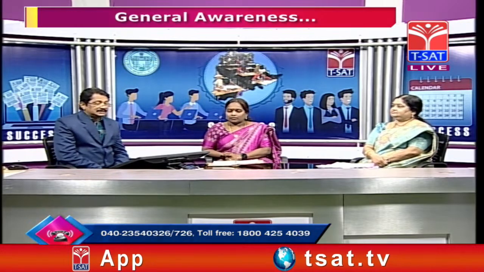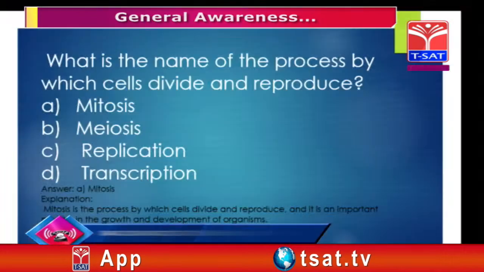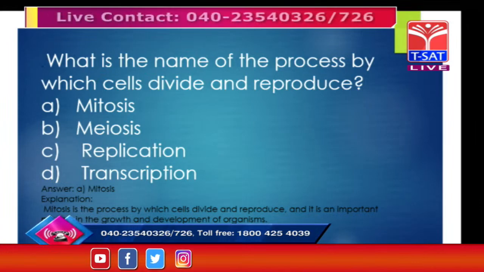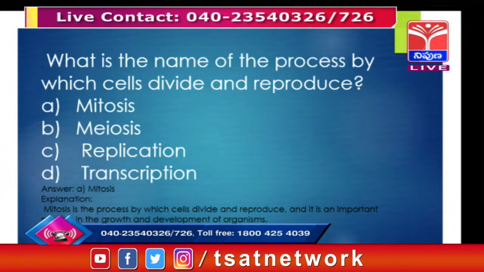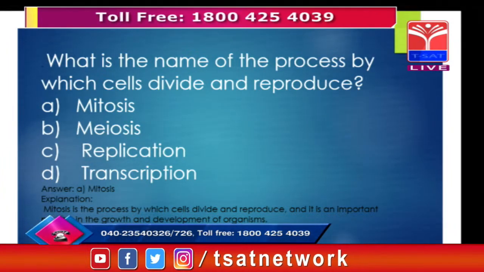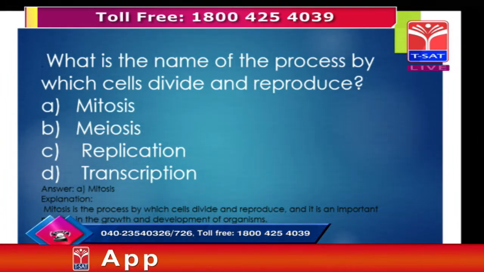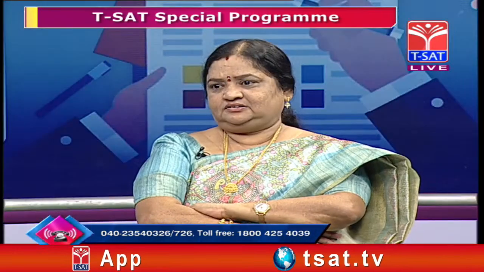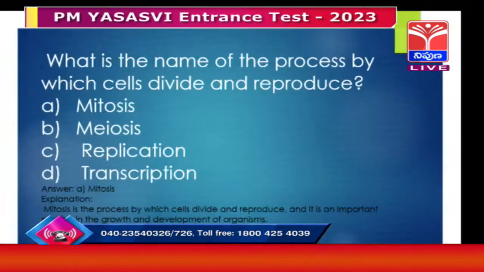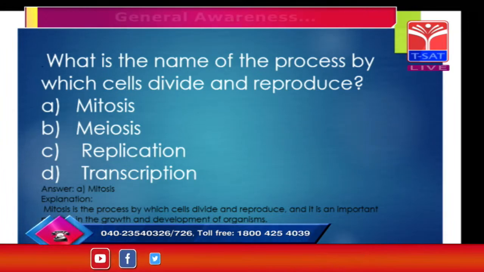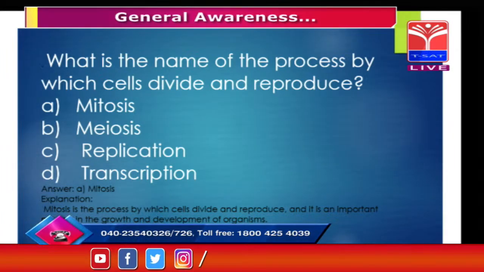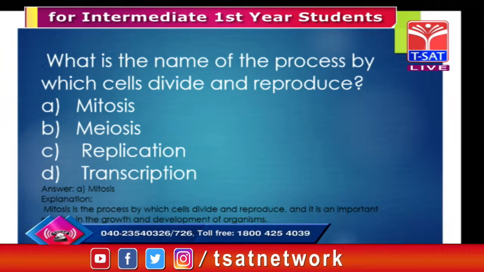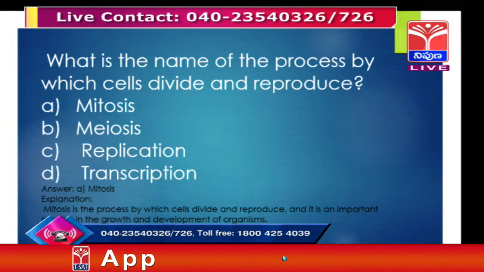What is the name of the process by which cells divide and reproduce? Again, it comes under the biological science concept. Okay. Suseela madam, what is the answer? I go with mitosis, sir, because it is a process by which cells divide and reproduce, and it is an important process for the growth and development of organisms.